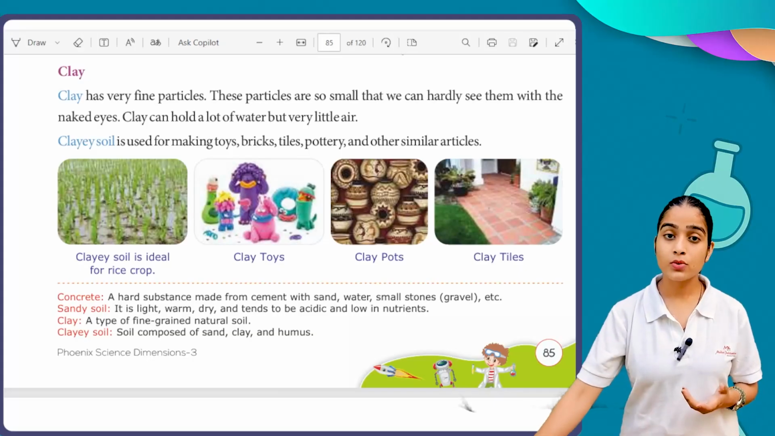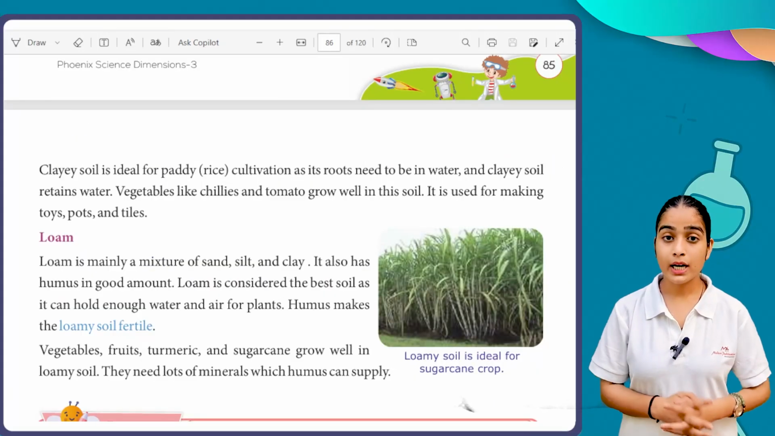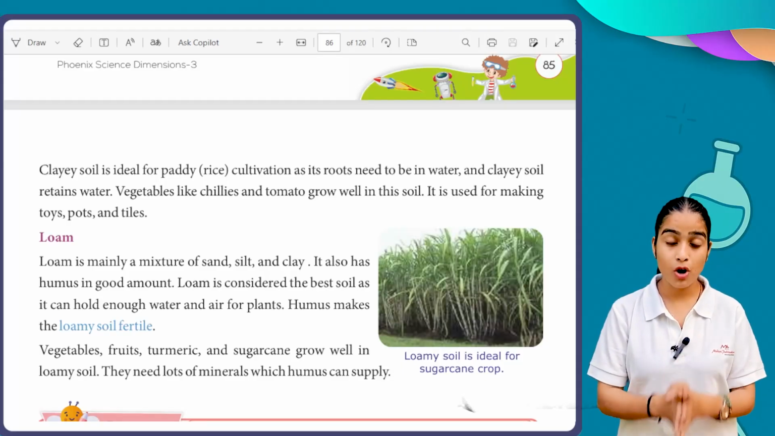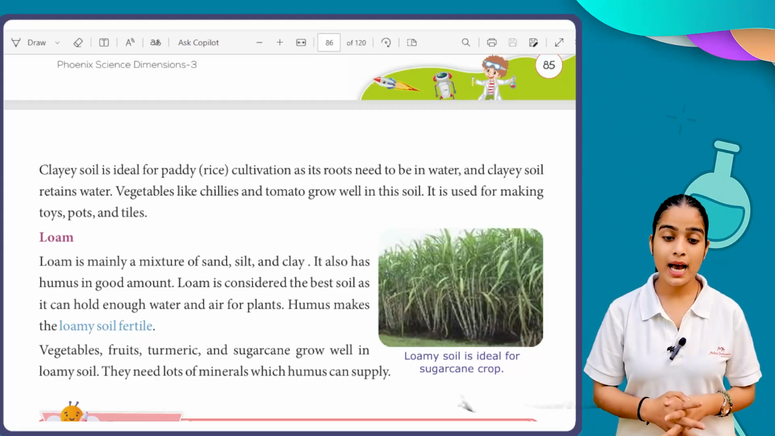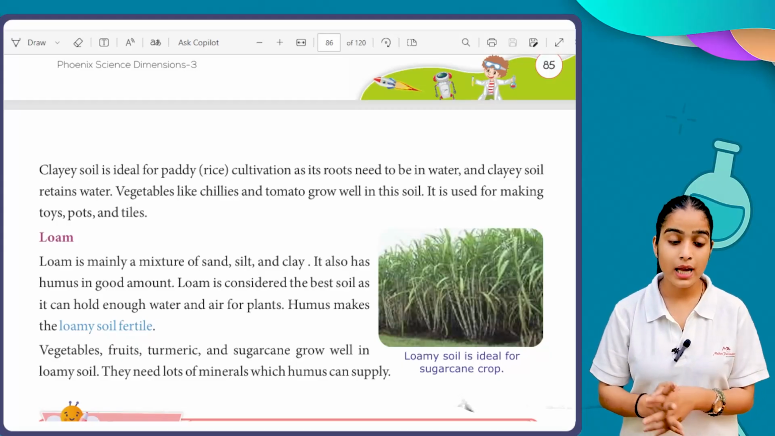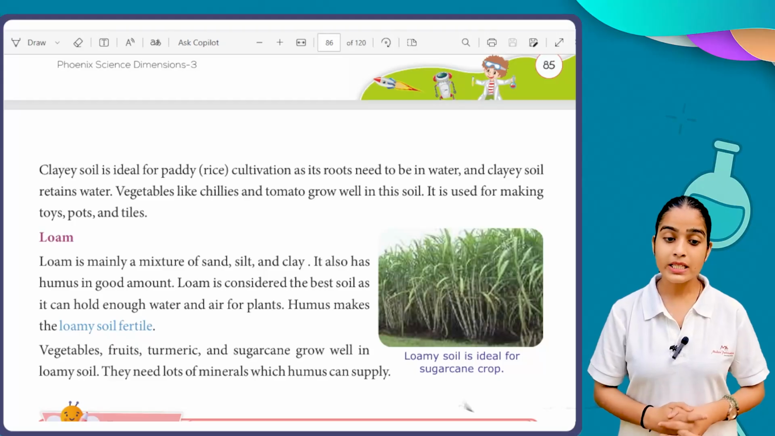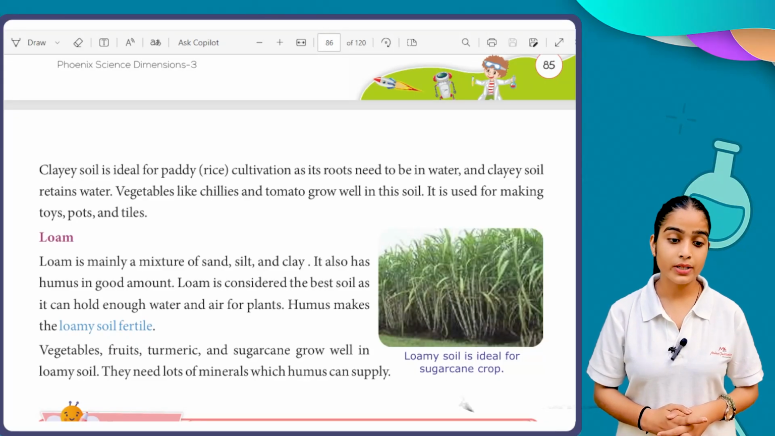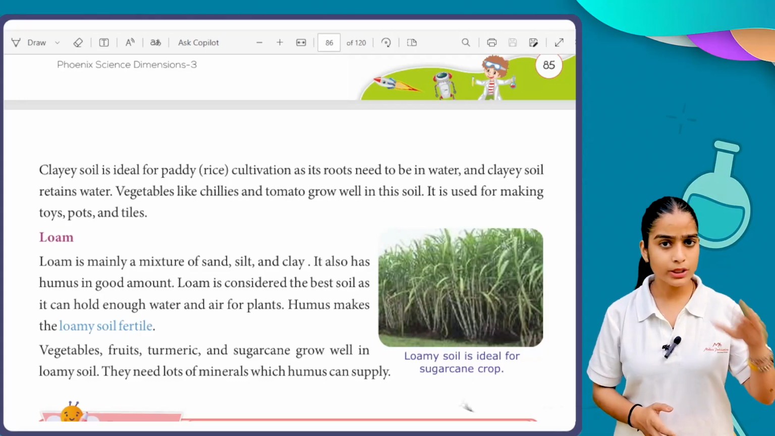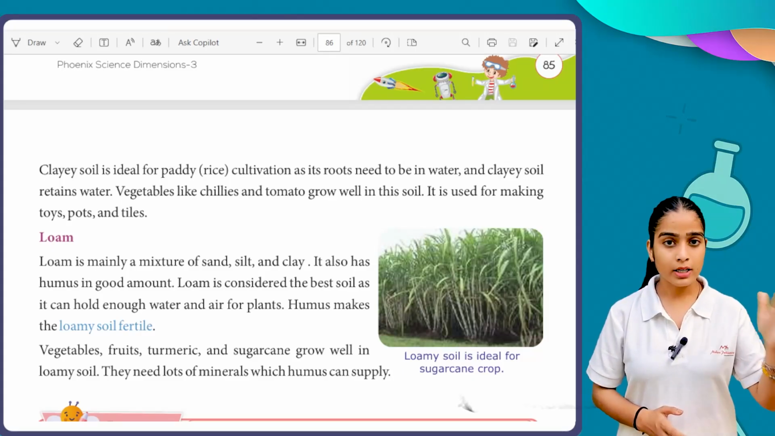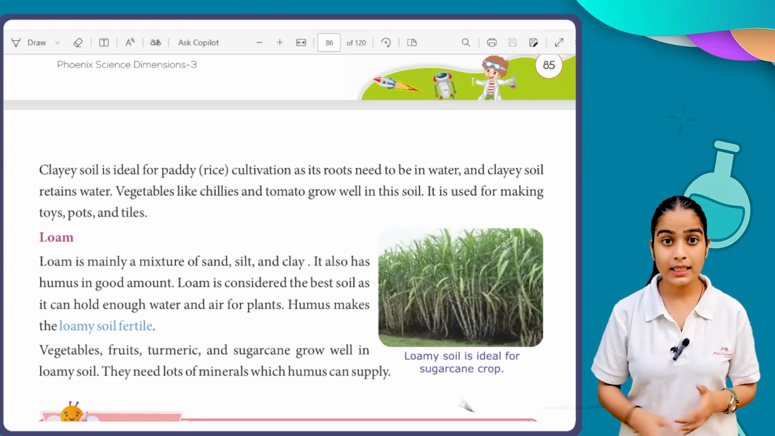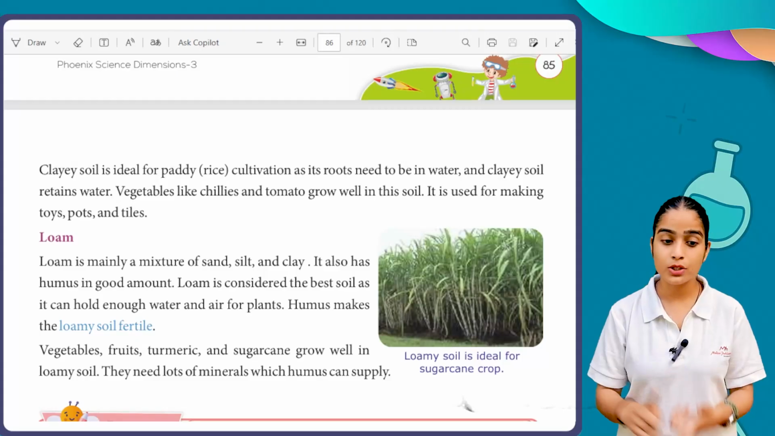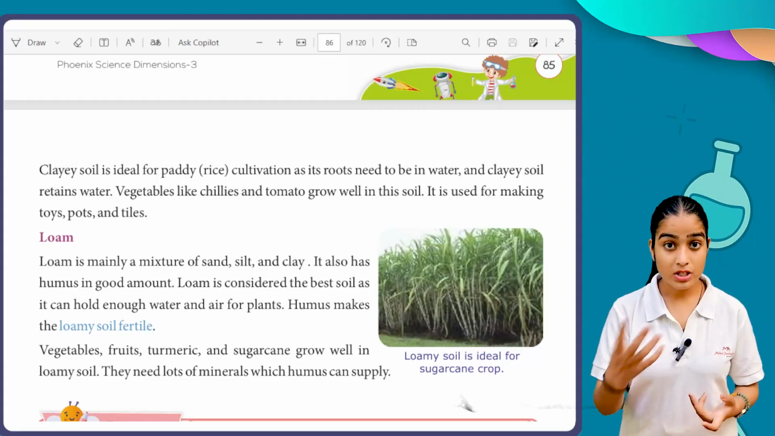So what are the uses of clay? Clay is used for the cultivation of rice crops, as the roots need to be in water and clay soil retains water. Vegetables like chilies and tomatoes grow well in this soil. It is used for making toys, pots and tiles. We already discussed the applications related to clay. But what we understand here is that this type of clay is useful for rice cultivation, for tomato cultivation, and for vegetables and chilies also.